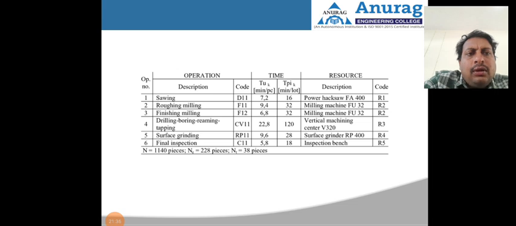First we need to estimate the casting procedure. After sawing, we are going to use the milling machine for rough milling. After the rough milling, we use the milling machine for finishing. So we need to find the sequence of operations. First casting, then cutting, then the milling operation, then after rough milling it goes to finishing on the milling machine, then it will go to another